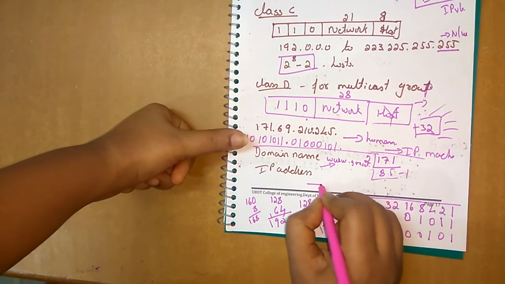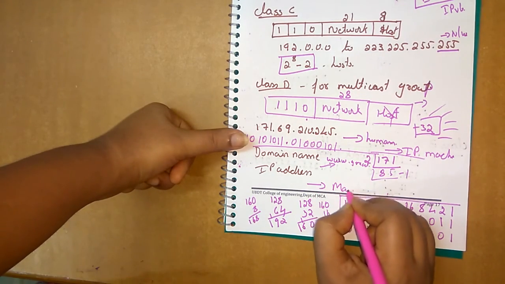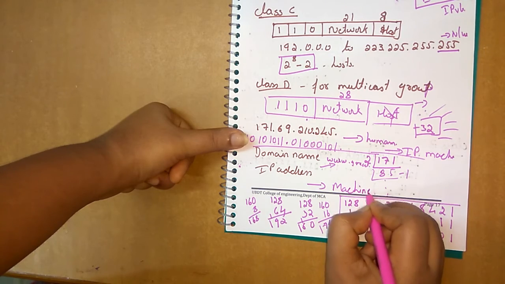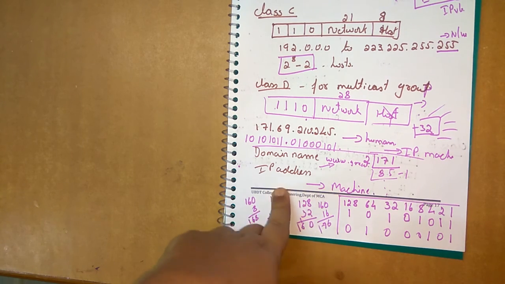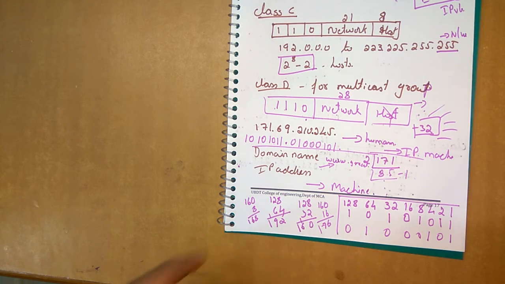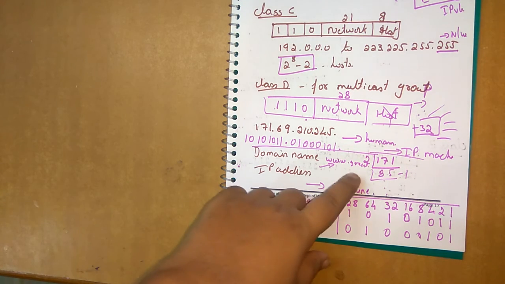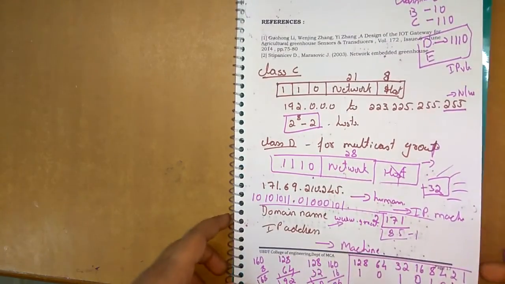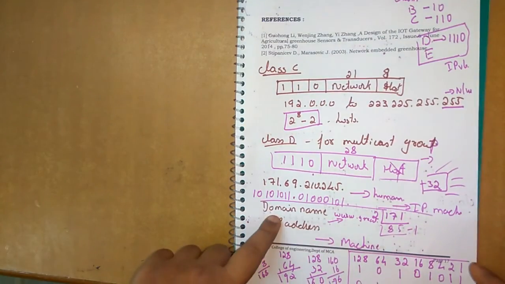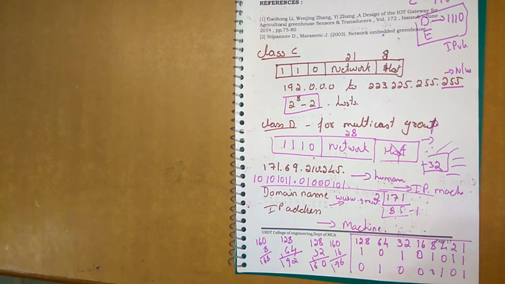Whereas the IP address is for machine identification. As I told you earlier, whether it is a laptop, mobile, or desktop, for that machine identification we use the IP address. The domain name is for a web page and this is the machine address. Hope you have understood. Class A, class B, class C are very important. If you have any doubt, let me know.